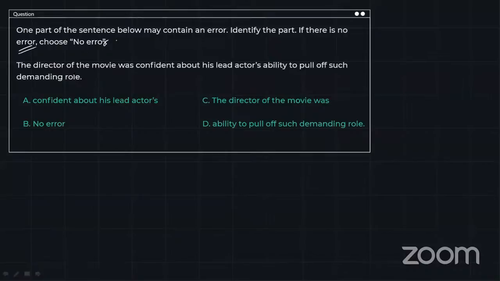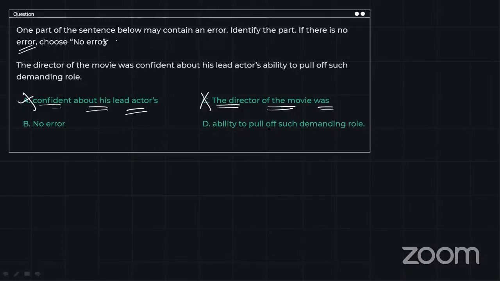Okay, the director of the movie was confident about his lead actor's ability to pull off such demanding role. So first sentence, confident about his lead actors. This is a properly structured grammatical sentence, so there is no error. Hence, we are ruling out option A. The director of the movie was. Again, the director of the movie was. So again, this part is completely correct. So we are ruling it out.